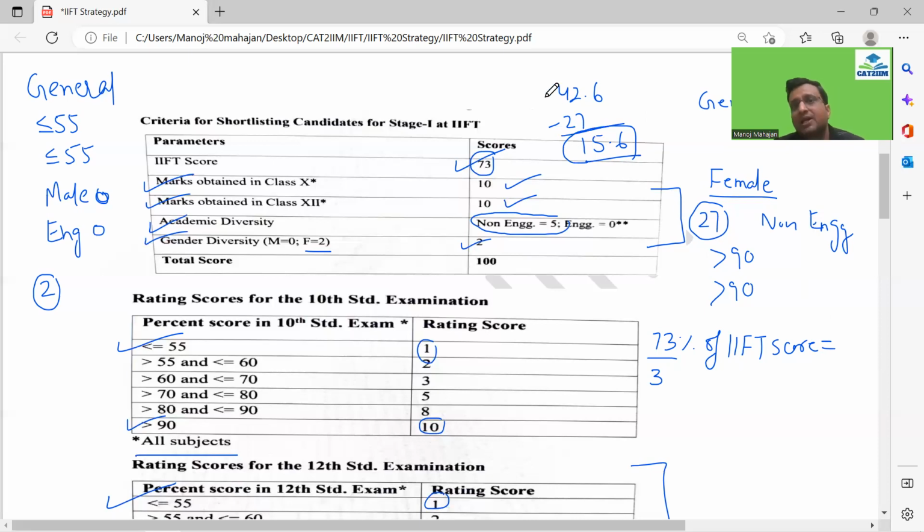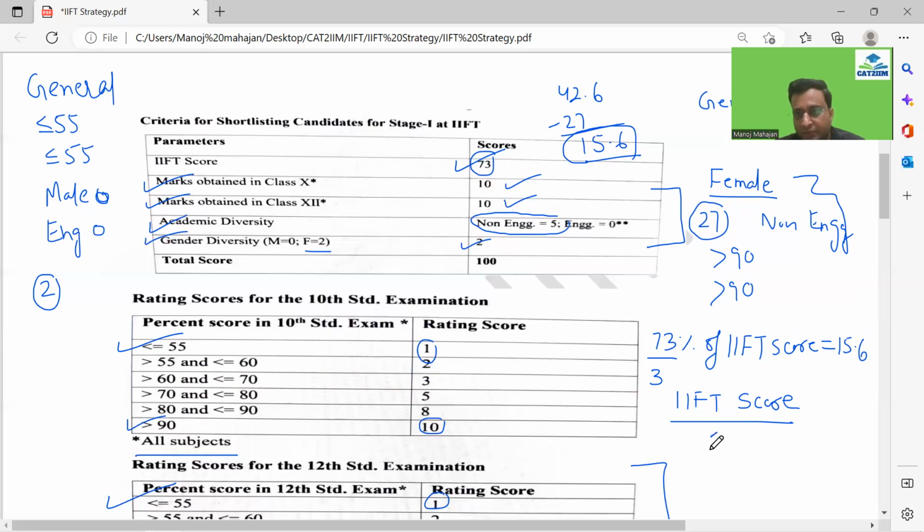become 42.6. And being in the general category over here, you could have fetched the call, guys. So if I look at this calculation, probably your IIFT score should be around, if you calculate this entire stuff, I did a bit of calculation, maybe somewhere around 65.